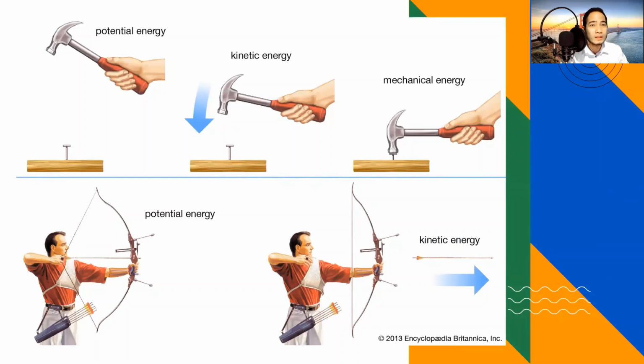Meaning, when it is in position in the air, there is gravitational potential energy. And when it hits the target, once again, it is potential energy. So ibig sabihin, an object can be turned from potential to kinetic energy and kinetic to potential energy.